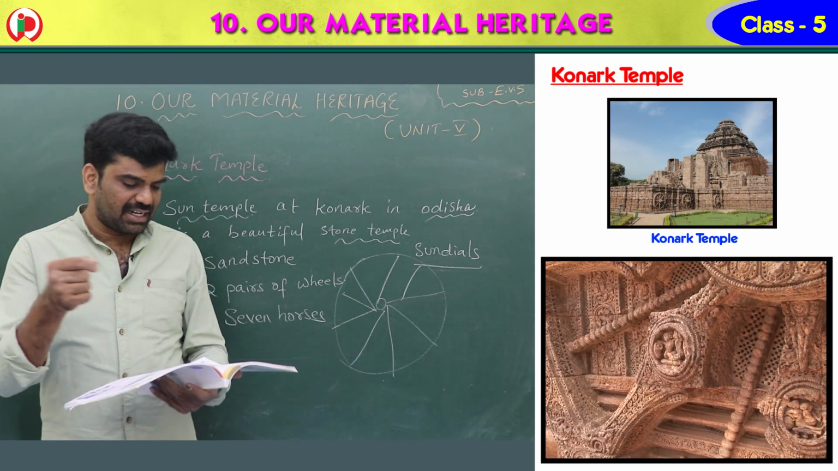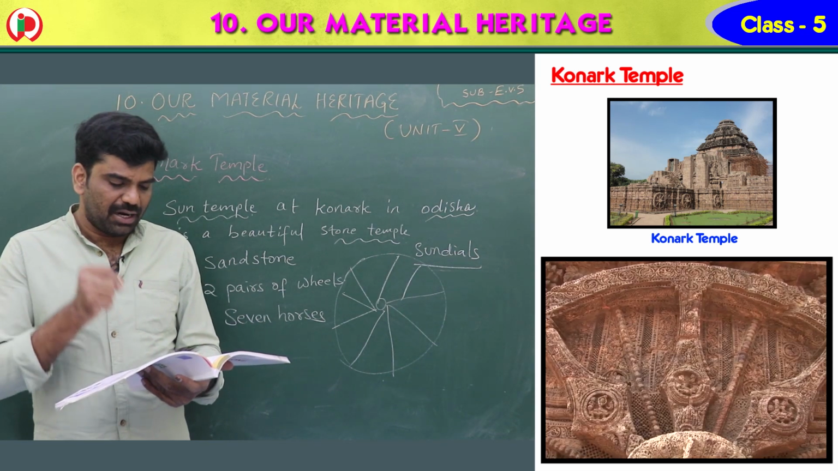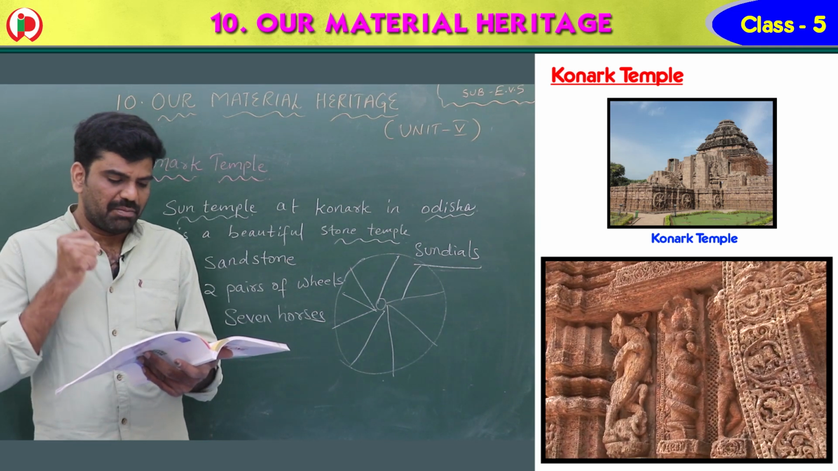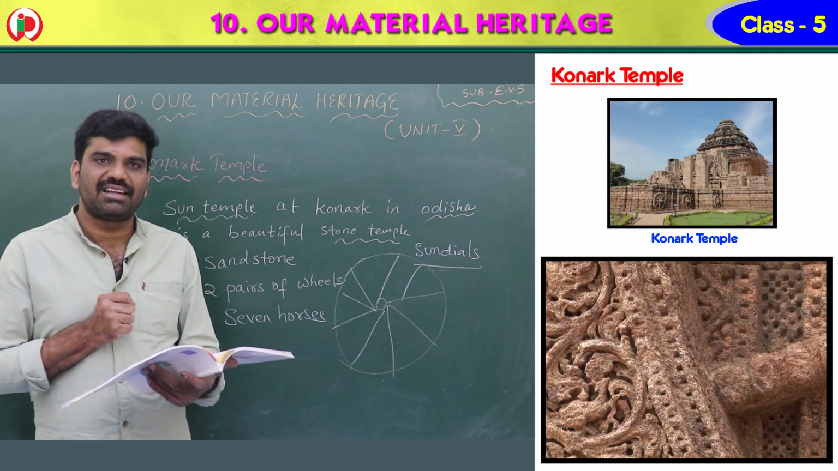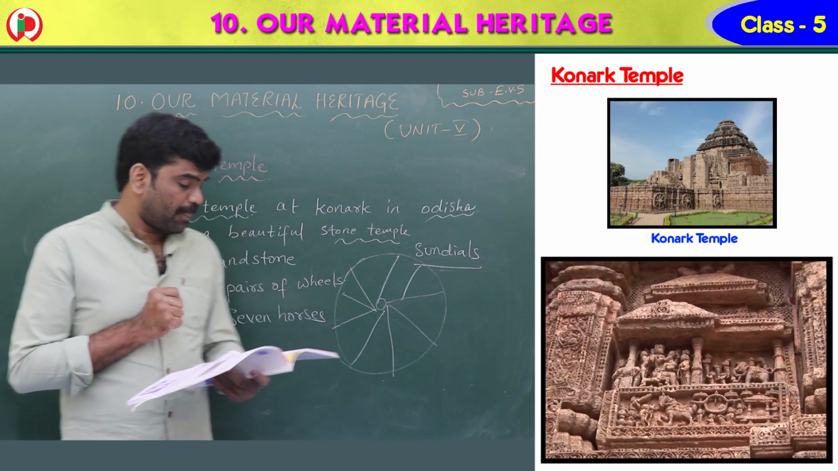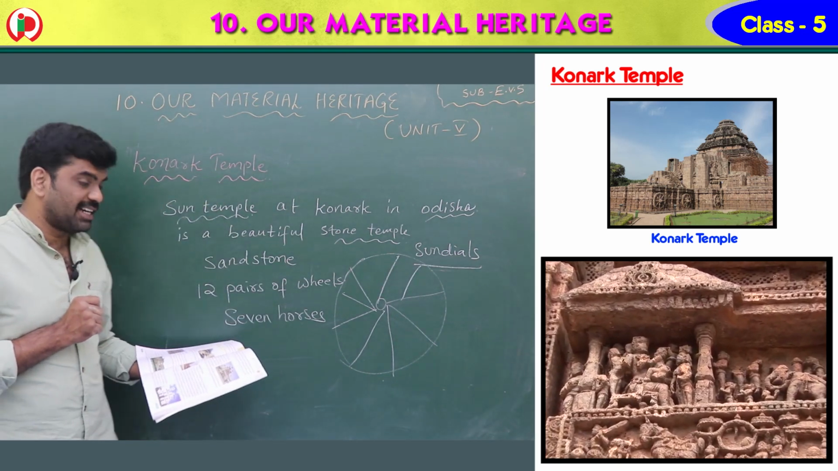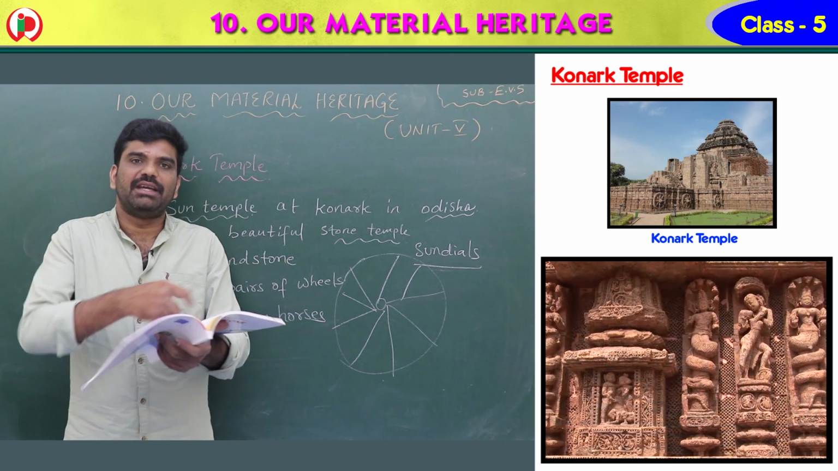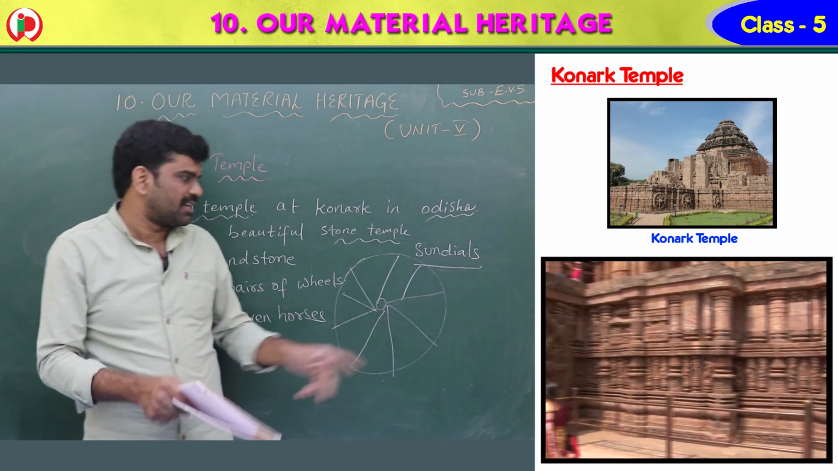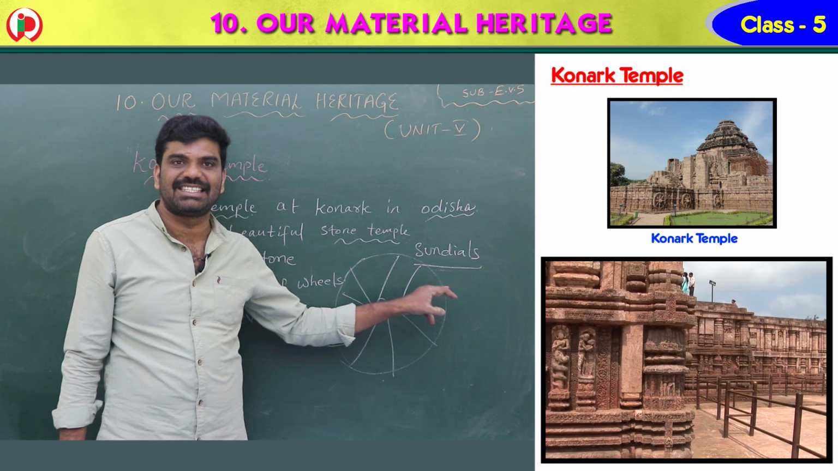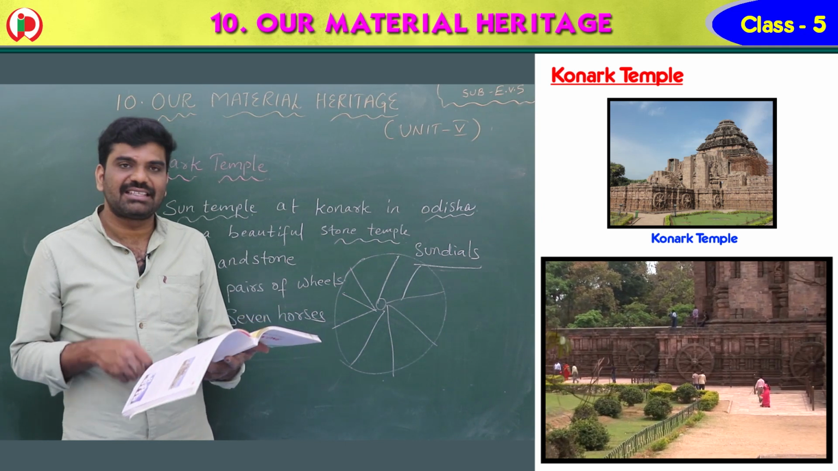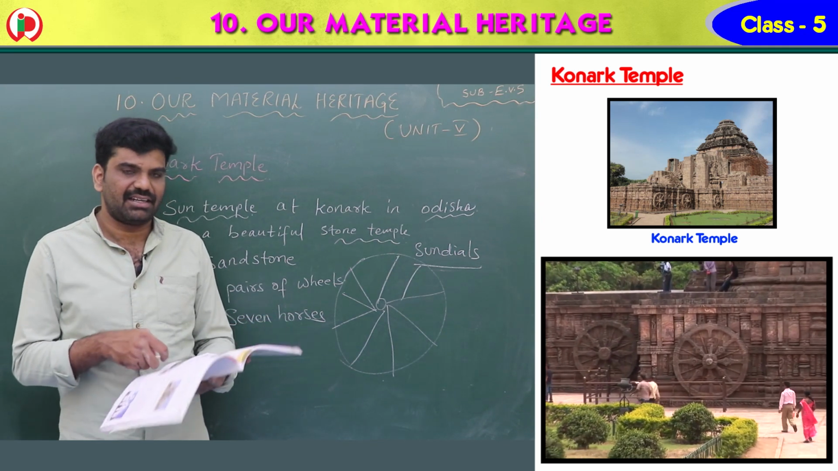So once again, see the greatness of the Konark Temple. The Sun Temple at Konark in Odisha is a beautiful stone temple built in the form of a chariot of the sun, the sun god. It is made of sandstone, with 12 pairs of wheels, children, and 7 horses. The sun will be on top, with the 7 horses, the chariot and the wheels. The wheels are special, children. They are carved like sundials and tell about the time of the day. And two giant lions guard the entrance gate.